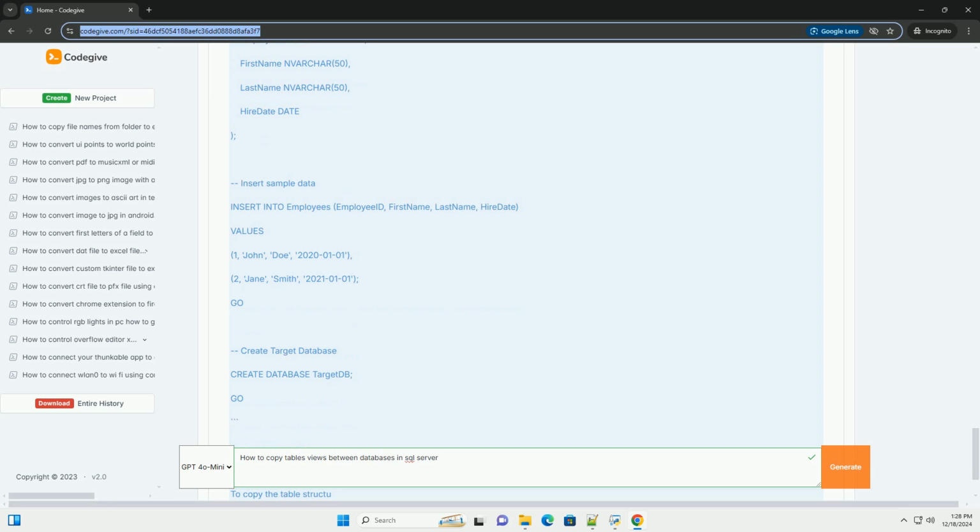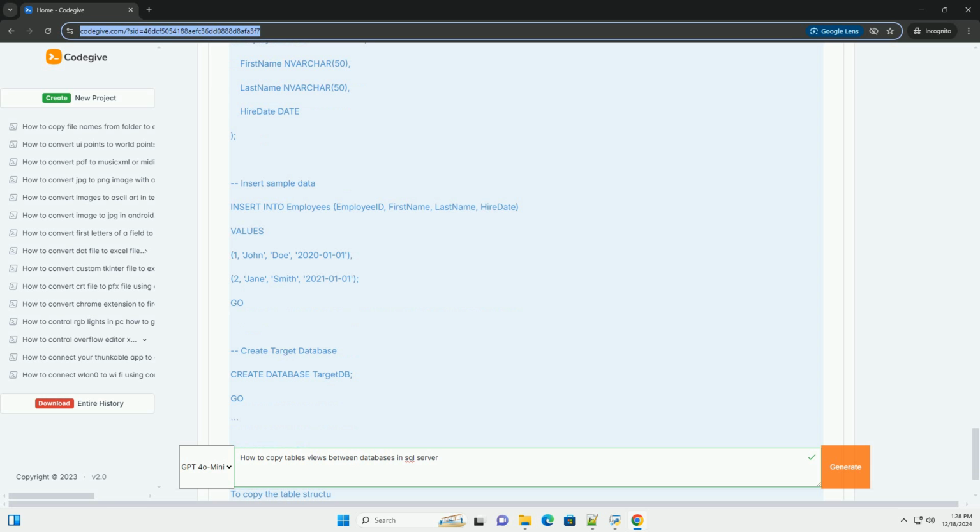Copy data from source to target. Insert into targetdb.dbo.employees, EmployeeID, FirstName, LastName, HireDate. Select EmployeeID, FirstName, LastName, HireDate. From sourcedb.dbo.employees. Go. Copying views between databases.